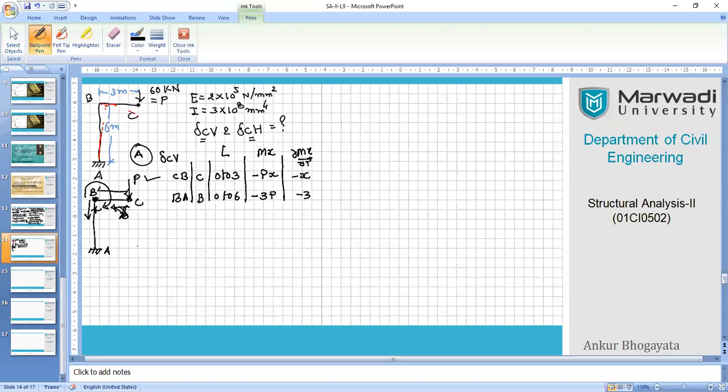If this would have been a situation like this, let's say, just for explanation, if I have another force of 20 kilonewton, then definitely I would have changed my style of working, like A, B, C and D, and then I would have taken segments like D to C, C to B and B to A. And then when I reach segment B to A, this force will come into the picture.